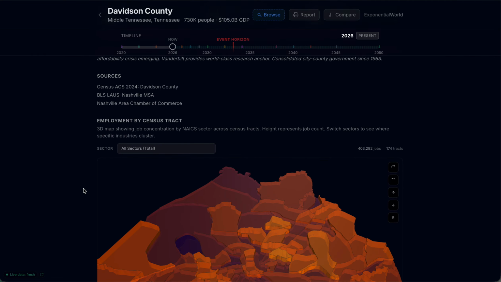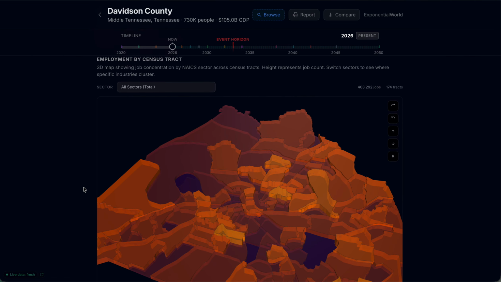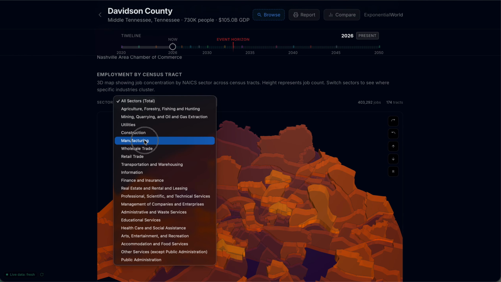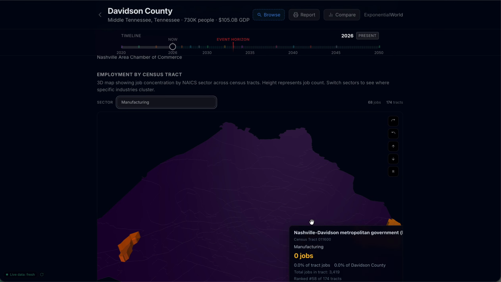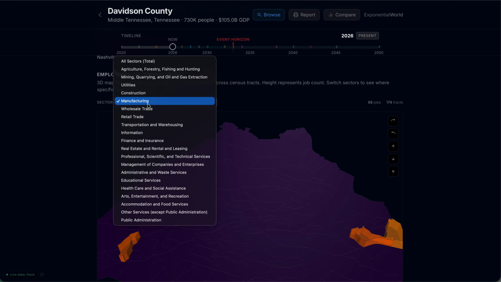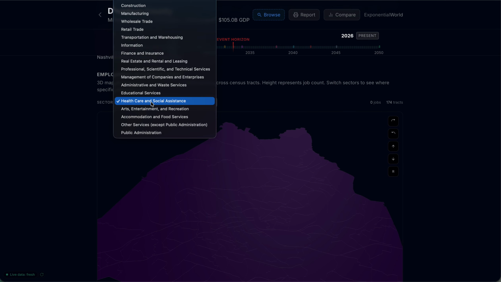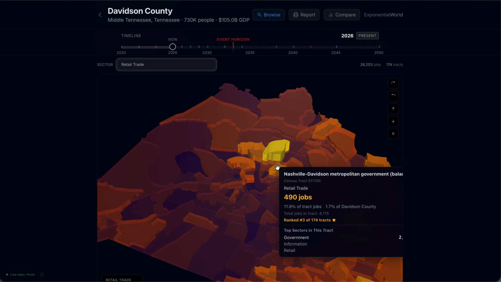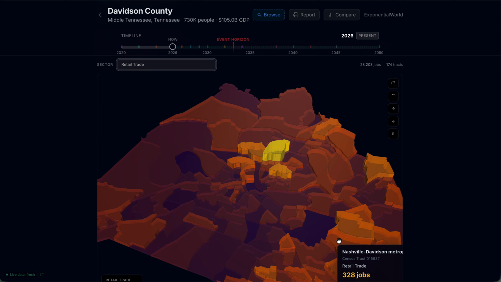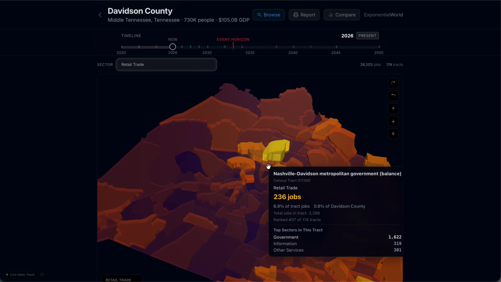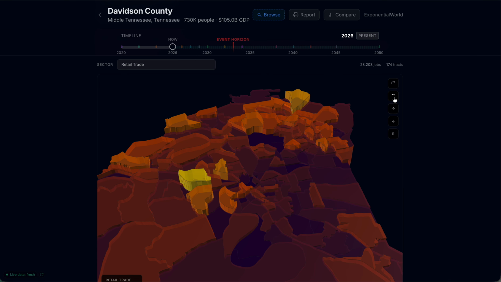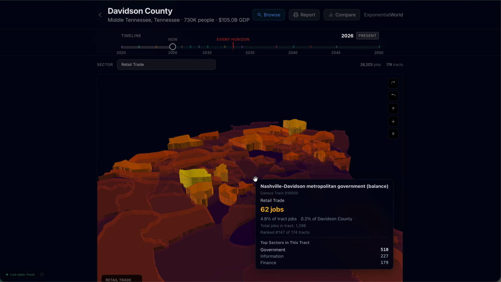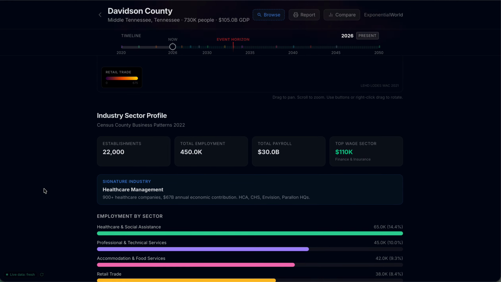As you go down further, there's some really cool data, but this is really neat here. You can actually see, if I want to look at manufacturing, there are two primary areas and then the jobs of manufacturing in this county, not a whole lot. But if I go to healthcare, I thought there'd be more. Let's go to retail. There we go, retail. So there's a couple of counties here with more jobs. I can actually see which area of town, which neighborhoods actually have that. You can adjust this by rotating it. You can tilt it or move back and forth.